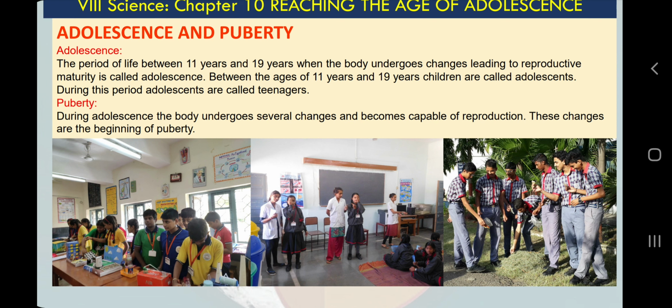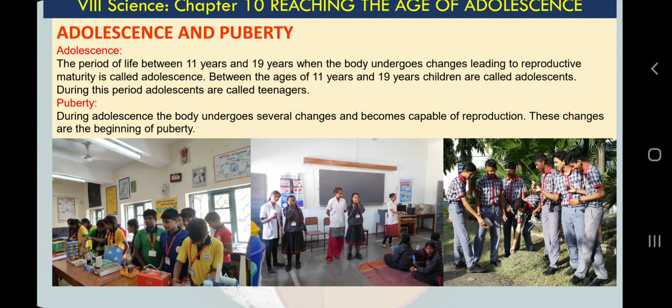But yes, 11 and 12 are slightly different. So in the previous chapter I said from 13 to 19 for a rough idea. In this chapter there is a clear cut age group which is defined, 11 to 19 years. So we can easily say that from class 6 to 12 all students come into adolescent age.